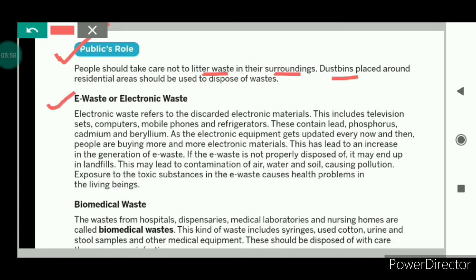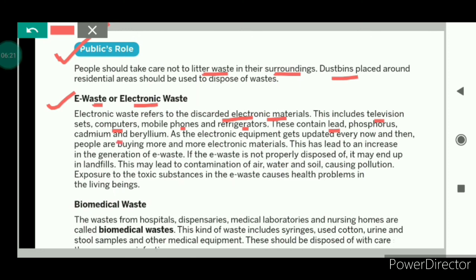Let us see how to manage e-waste. E-waste means electronic waste. Electronic waste refers to the discarded electronic materials, and it includes television sets, computers, mobile phones and refrigerators. These electronic devices contain toxic substances like lead, phosphorus, cadmium, beryllium, etc.